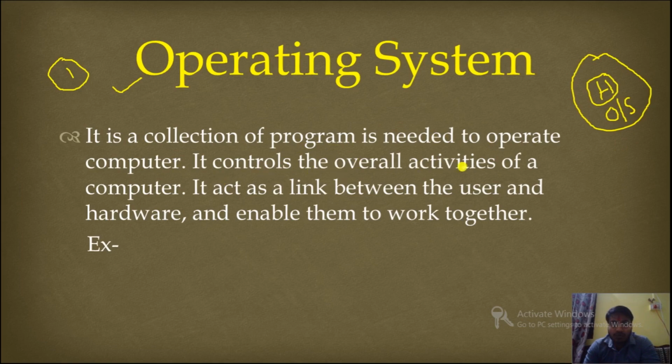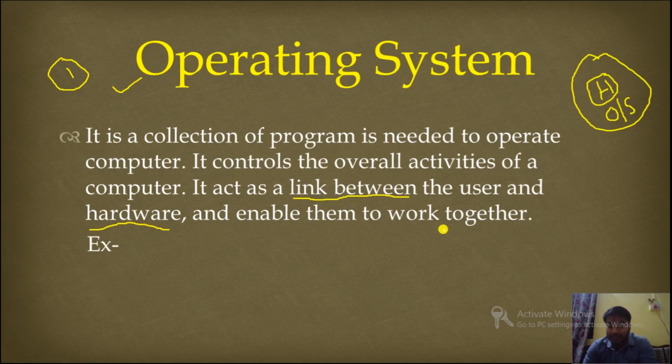It controls the overall activities of the computer. It acts as a link between the user and hardware. Without operating system we cannot interact with the computer hardware. That means we cannot use mouse, keyboard, monitor if operating system is not installed. It enables them to work together. After the operating system, only then we can interact with the computer hardware and we can work.